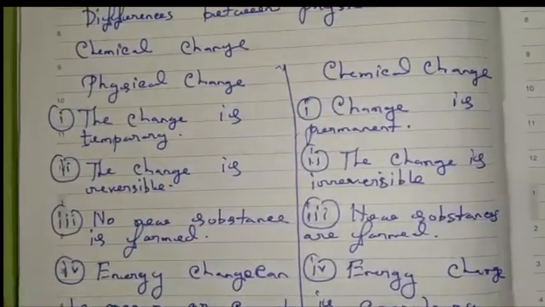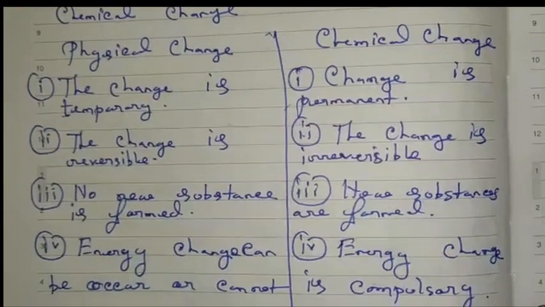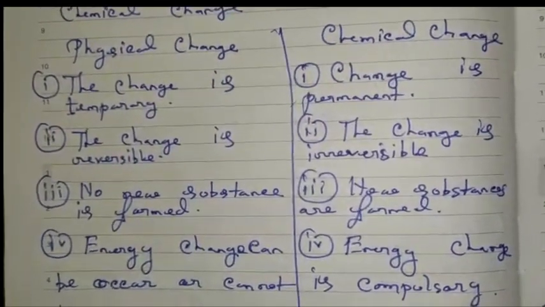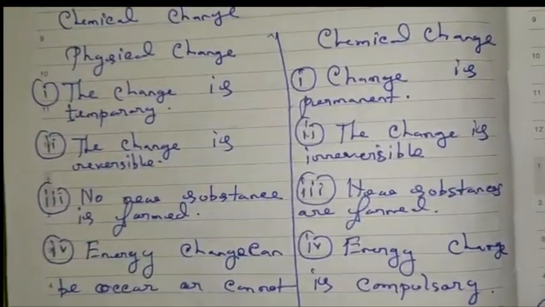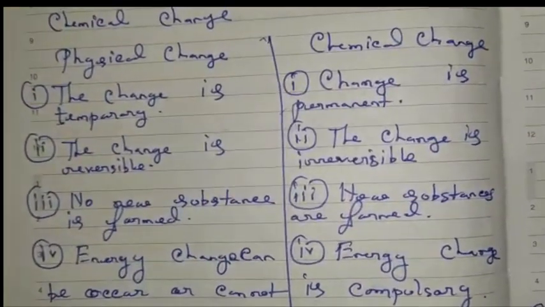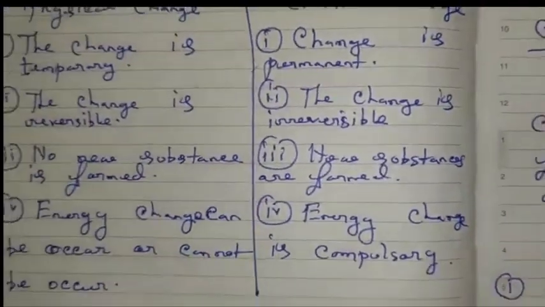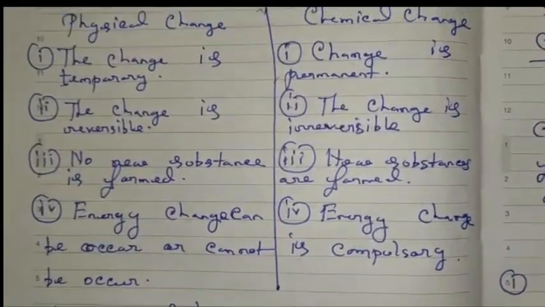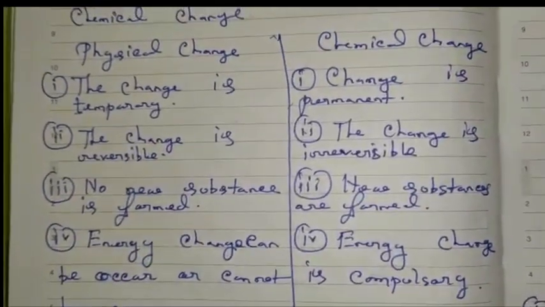Number 2, physical change is reversible. Chemical change is irreversible. Number 3, no new substance is formed in physical change. New substances are formed in chemical change.